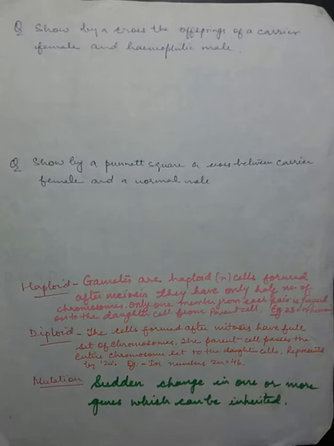Here are a few more questions for you, and that is, show by a cross the offspring of a carrier female and a hemophilic male. So here X-Y and X, and show by a Punnett square a cross between carrier female and a normal male. So make all these crosses and see the result, and that you can do in copy. I will give you the solution so that you can tally your answers through it, whether you were able to understand it or not.